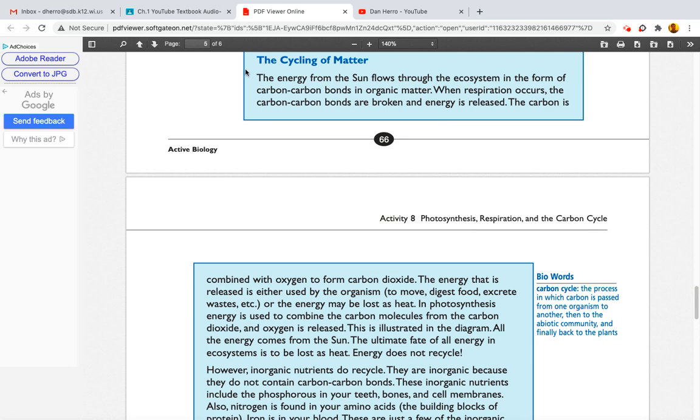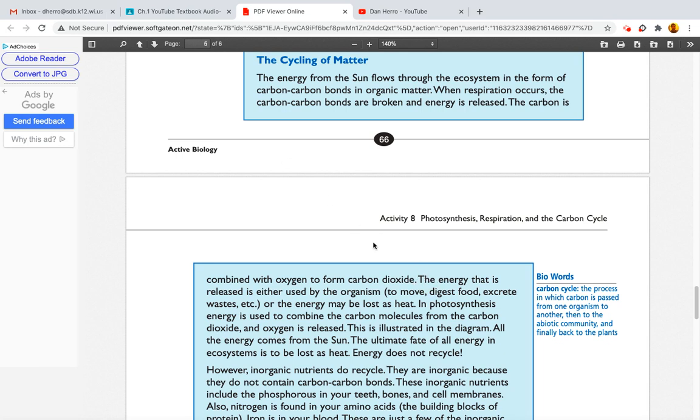All right. The cycling of matter. The energy from the sun flows through the ecosystem in the form of carbon bonds and organic matter. When respiration occurs, the carbon-carbon bonds are broken and energy is released. The carbon is combined with oxygen to form carbon dioxide.